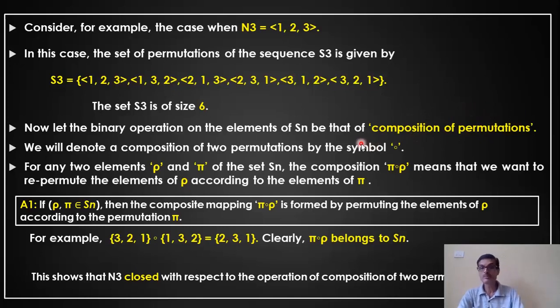What do you mean by that composition of permutation? I'll explain this first. Then let us prove all the 4 properties one by one, that is A1 to A4: closure, associative, identity element and inverse element. Now, what do you mean by this composition of permutation?